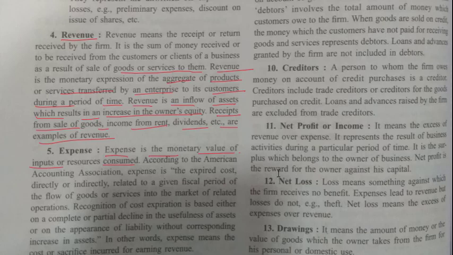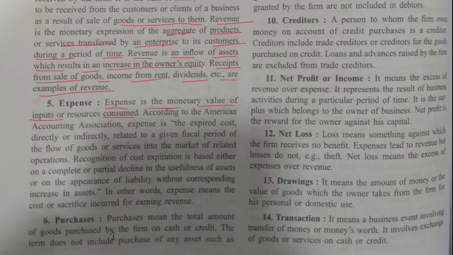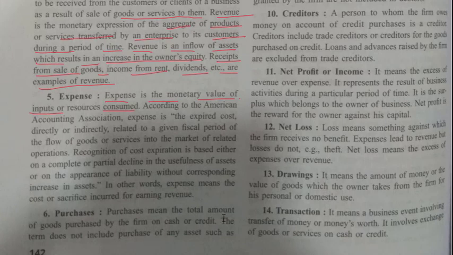Recognition of cost expiration is based either on complete or partial decline in the usefulness of assets or on the appearance of liability without corresponding increase in assets. In other words, expense means the cost or sacrifice incurred for earning revenue.